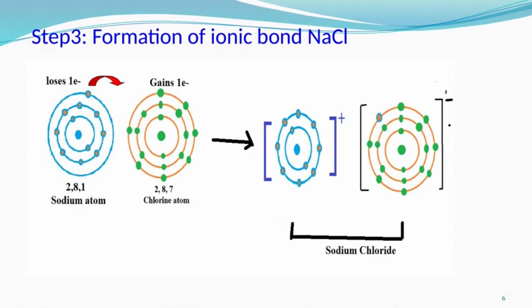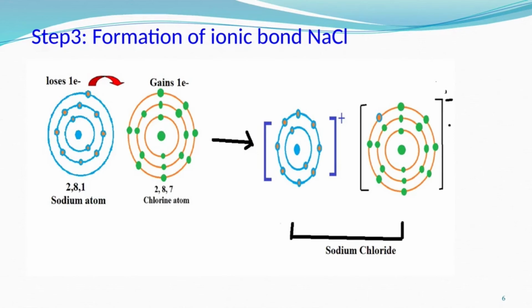The electrostatic force of attraction acting between them brings the positive and negative charges together, because opposite charges attract each other. This helps them bind together to form sodium chloride, Na plus and Cl minus, having equal but opposite charges. Okay, so in this way sodium chloride is formed.